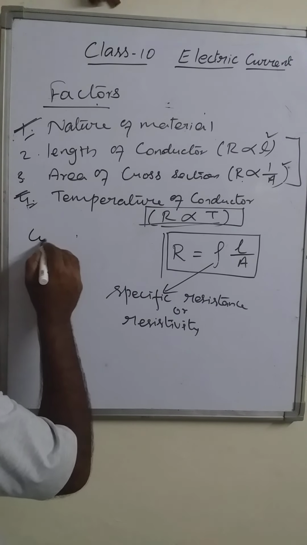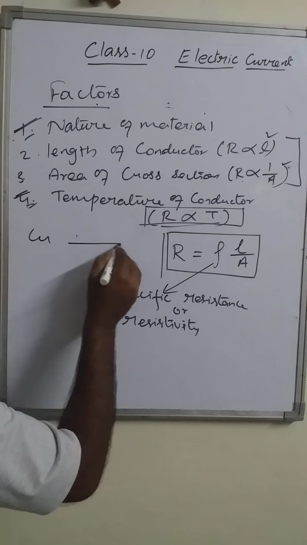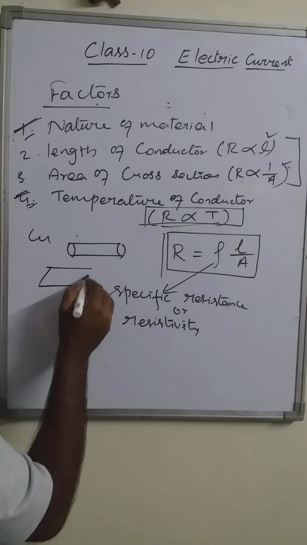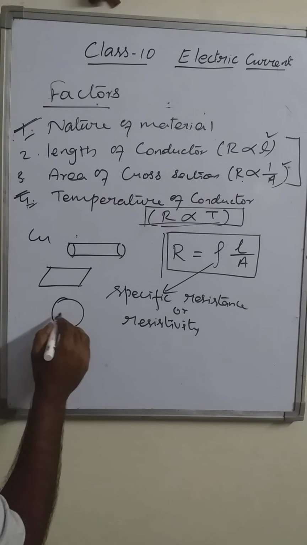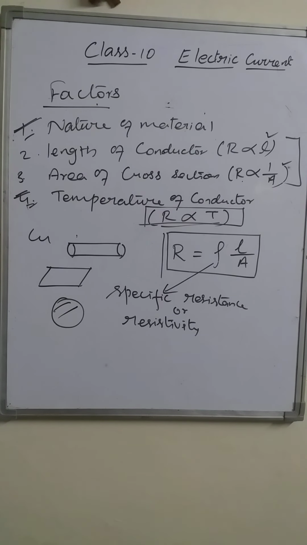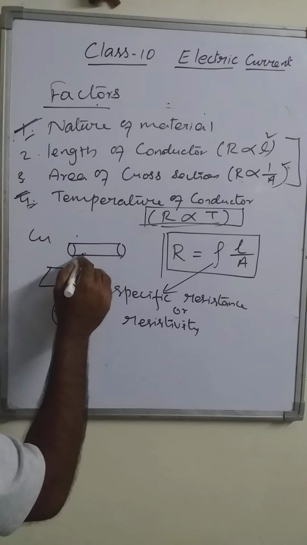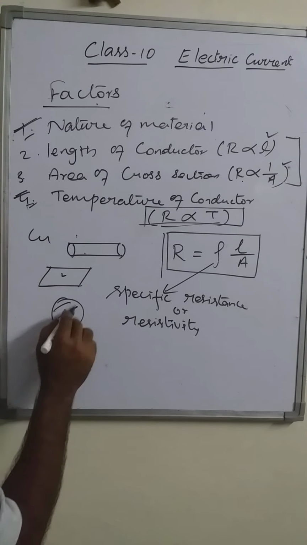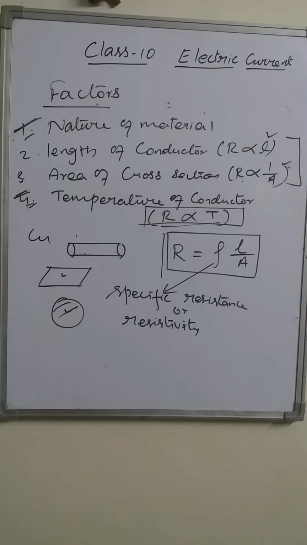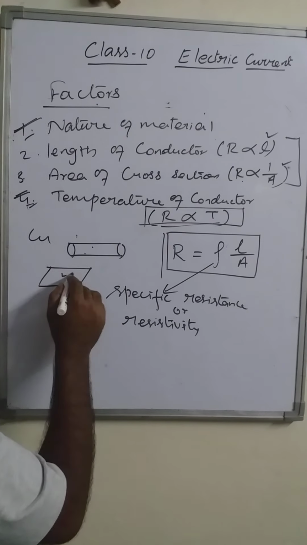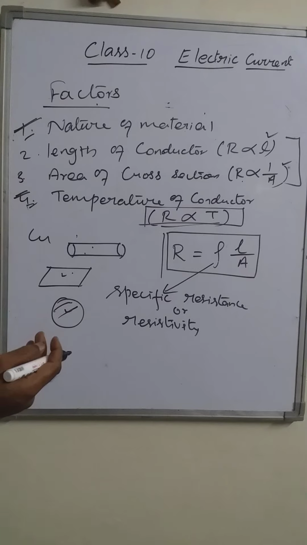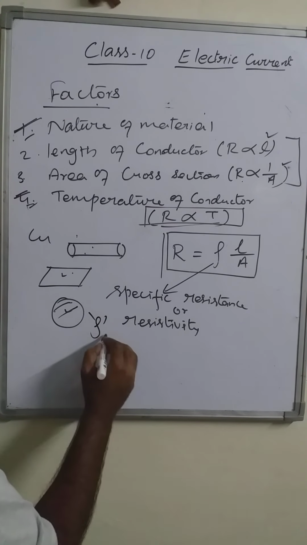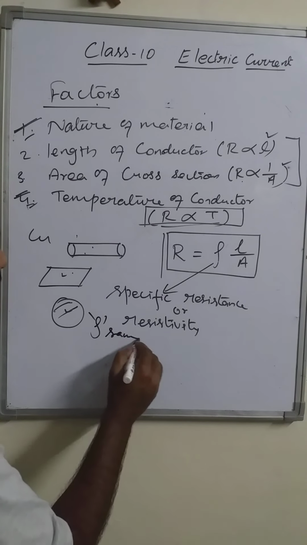If we take copper in the form of wire, in the form of sheet, or in the form of a spherical ball, then in all three different shapes of the same material, the resistivity is the same.